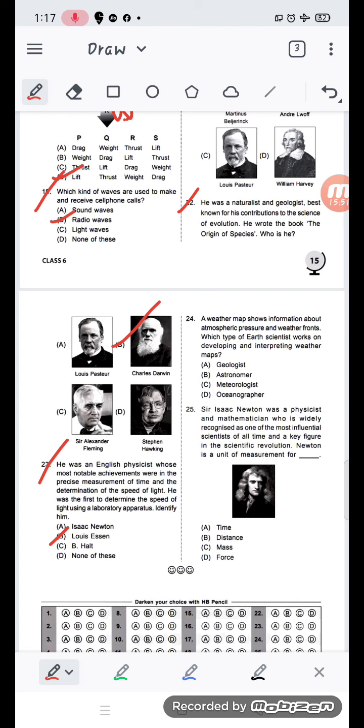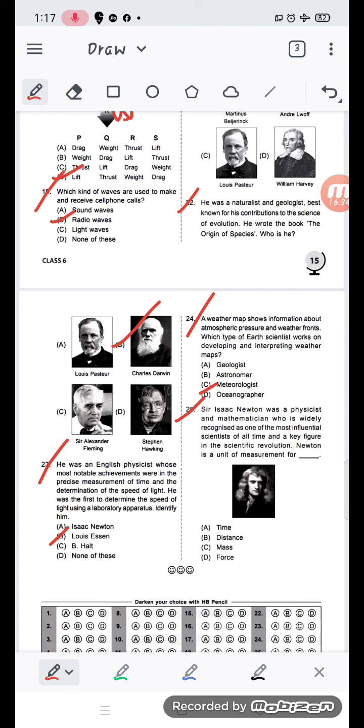Okay, coming to question number 24. A weather map shows information about atmospheric pressure and weather fronts. Which type of earth scientists work on developing and interpreting weather maps? Geologist? No, geologist is not that, that is about geography. Then we have astronomer. No, that's about space. Meteorologist or oceanographer. So it is meteorologist.